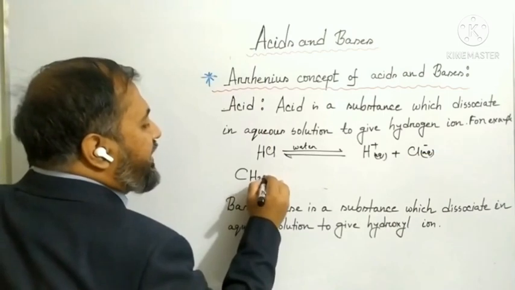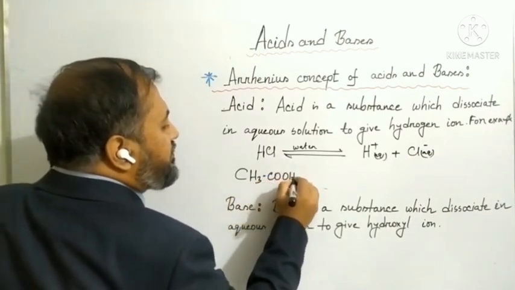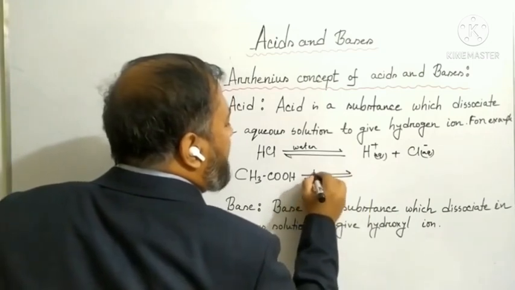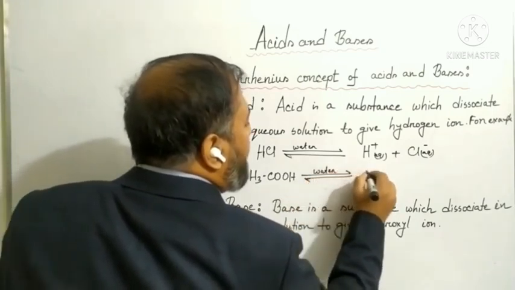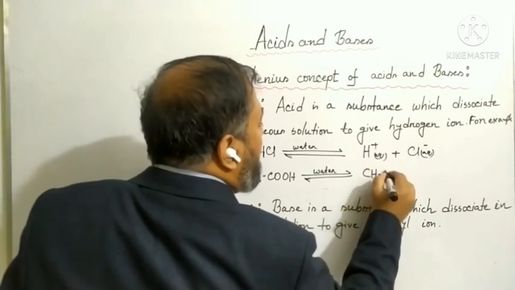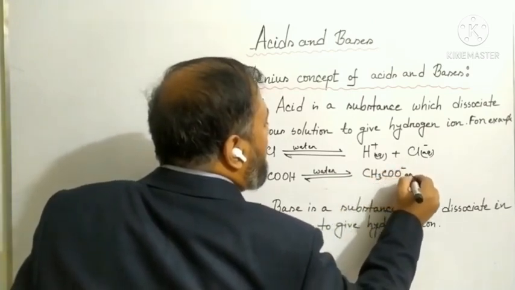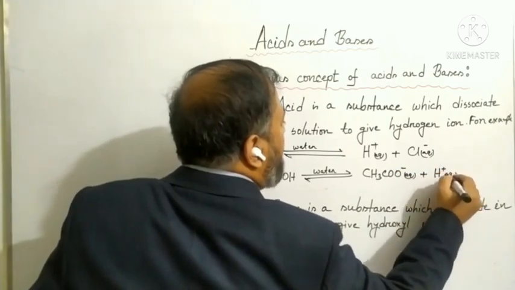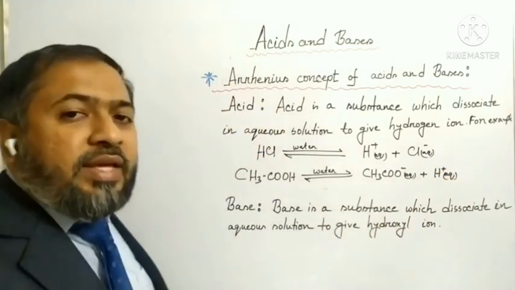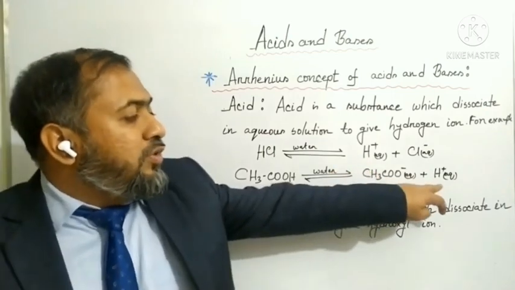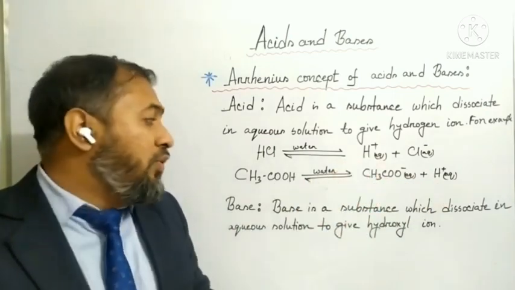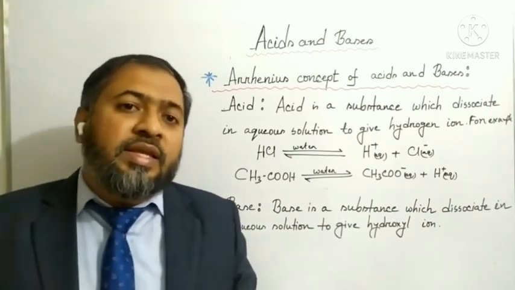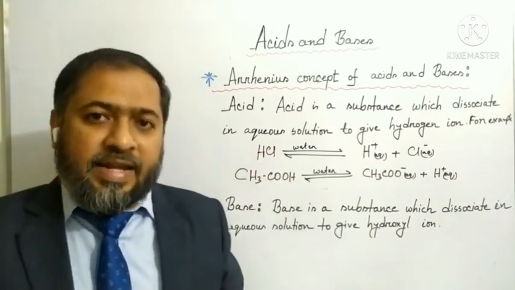Similarly, ethanoic acid, when added to water, will produce ethanoate ion and hydrogen ion or proton. In both cases, we can see proton is produced, or hydrogen ion is produced. So, hydrochloric acid and ethanoic acid are, according to the Arrhenius concept, acids.